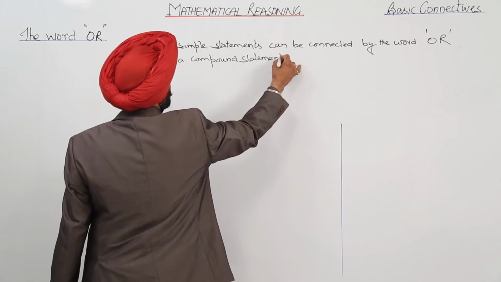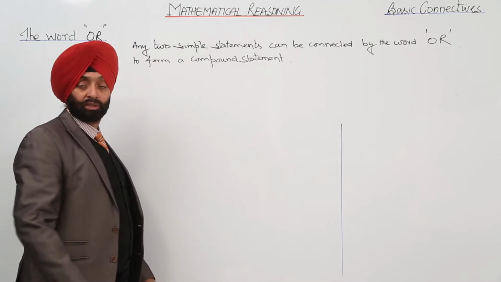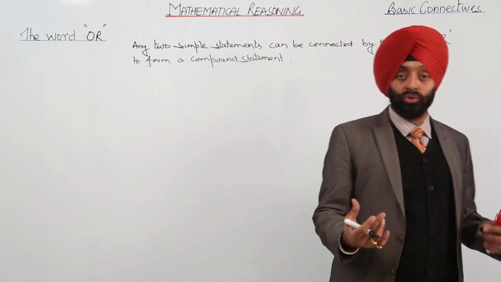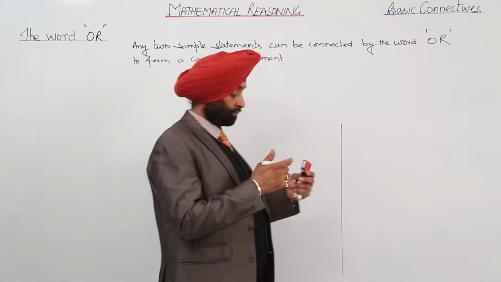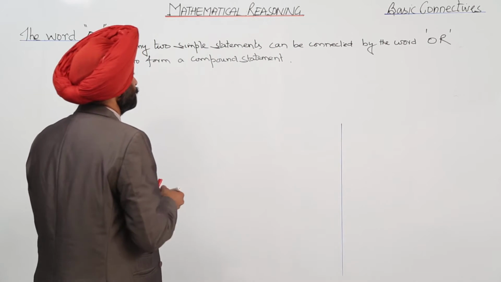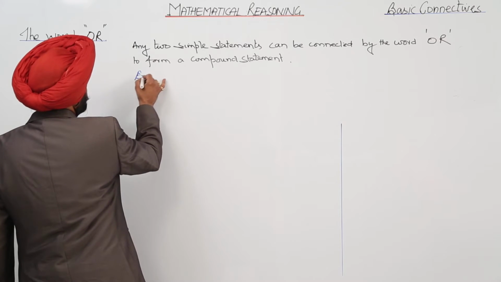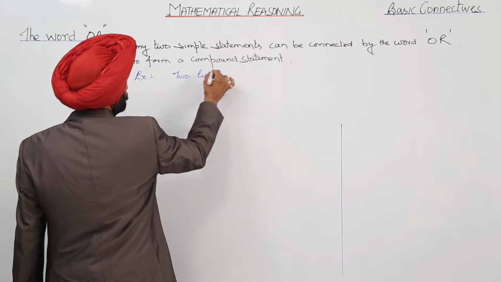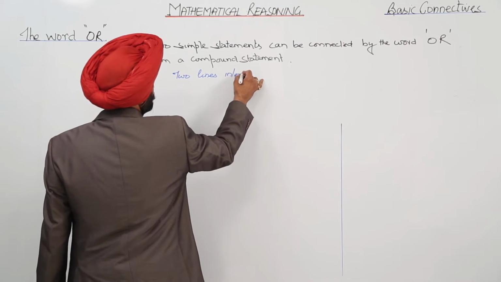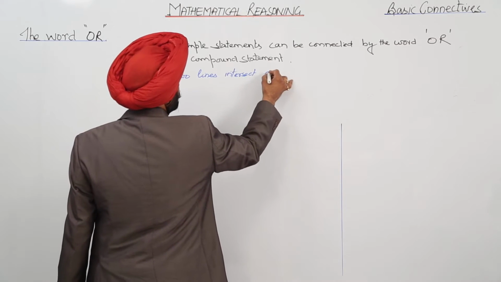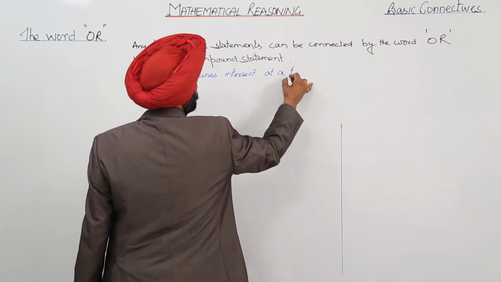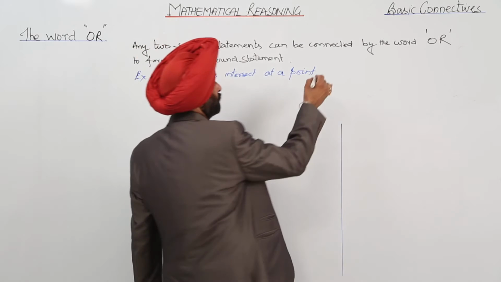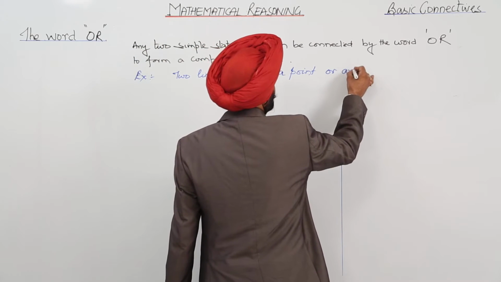Now we have already gone through simple and compound statements as discussed earlier, that we are going to use the word and. Now the second word which we are going to use for a compound statement is or, okay. Now example: two lines intersect at a point or are parallel.